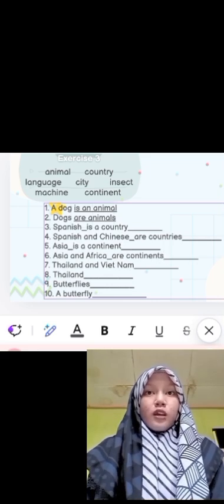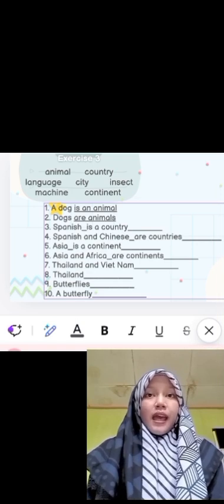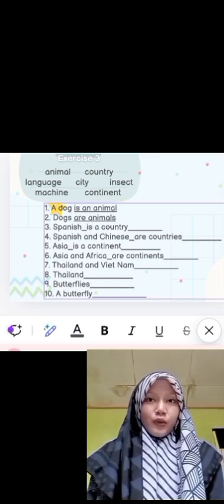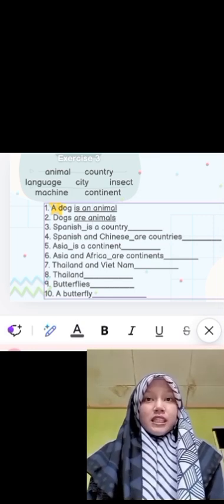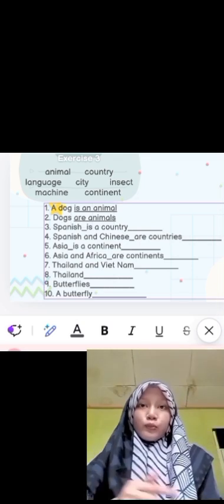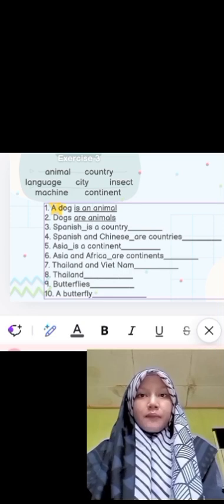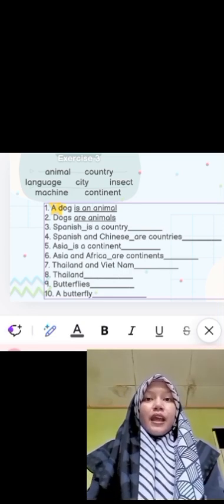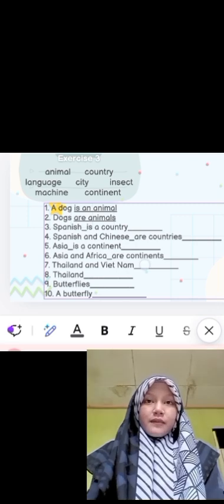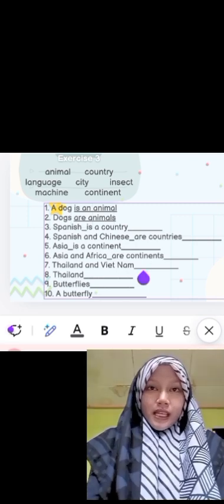At the end of continent, we have to add s. Because it's plural. When we change a singular noun to plural, we have to put s at the end. So the answer is Asia and Africa are continents.